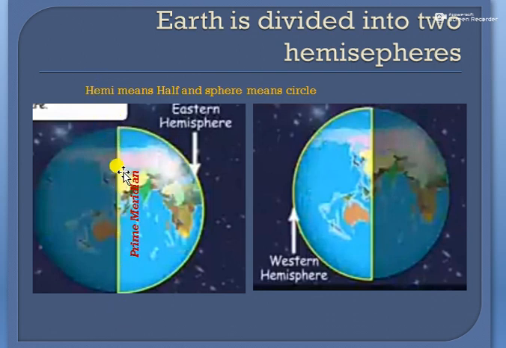It's a vertical line, and this prime meridian is an imaginary line that runs from the North Pole to the South Pole, and it divides the Earth into two halves vertically: the eastern hemisphere, which lies to the east of the prime meridian 0, and the western hemisphere. So the prime meridian divides the Earth vertically from north to south into the eastern hemisphere and the western hemisphere.